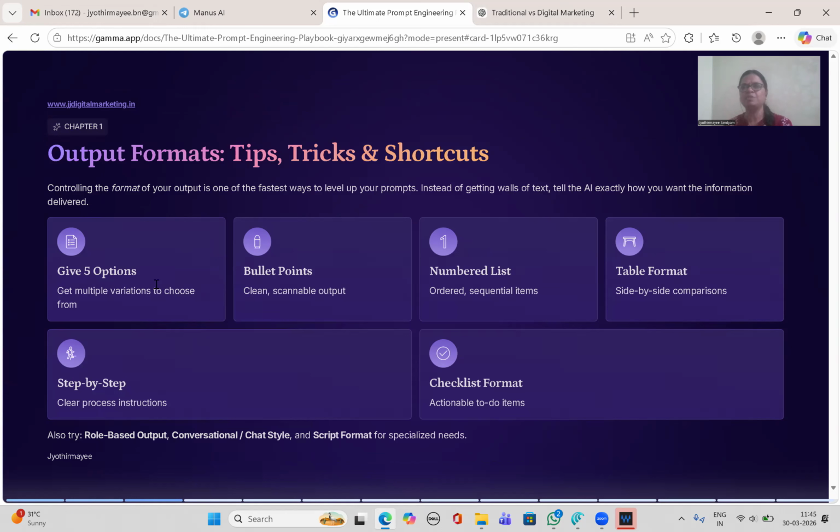And this slide is about formats: in how many types of format you can ask ChatGPT. Give 5 options, bullet points, numbered list, table format, step by step, checklist format. In the previous prompt, you can ask ChatGPT to give the output of 3 points in a tabular column or in a table format. That also it will give. Let's check that one and close this video.